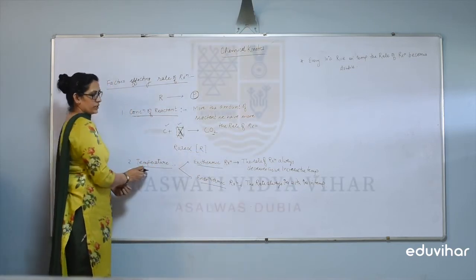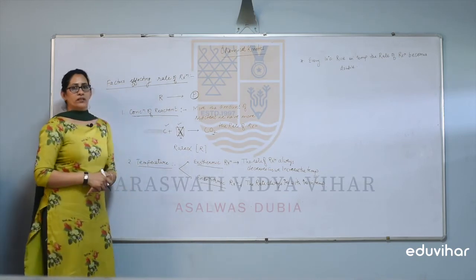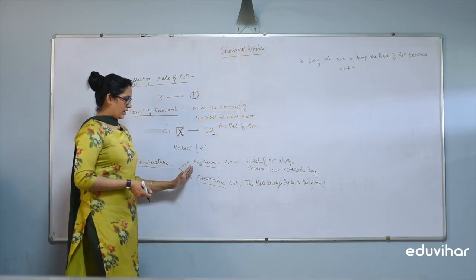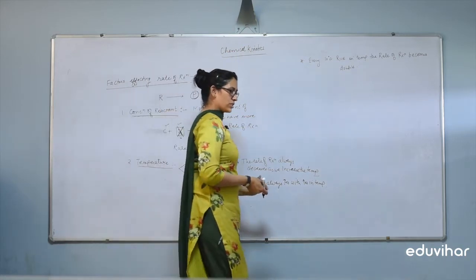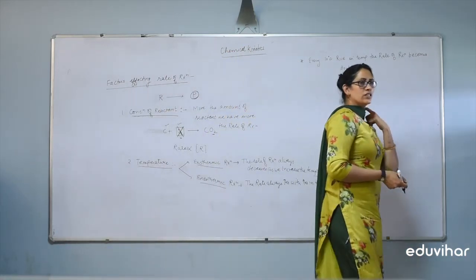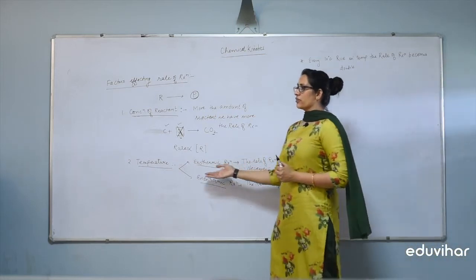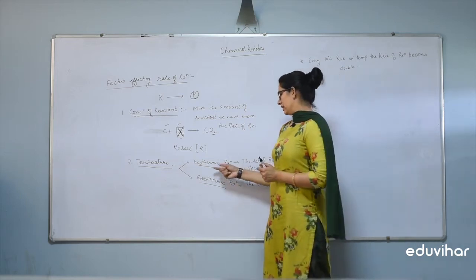Second, the temperature. The rate of reaction also depends on the temperature. On the basis of temperature, we have two types of reaction. First is exothermic, second is endothermic. Exothermic reactions are those in which energy is released whenever the reaction completes.